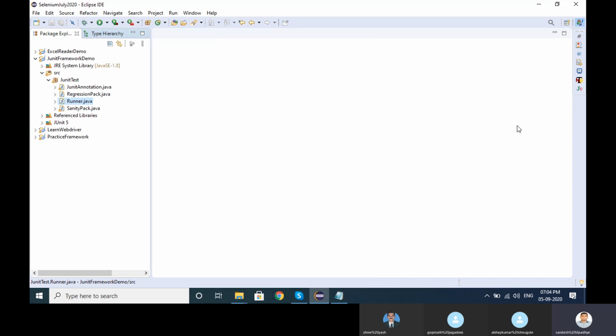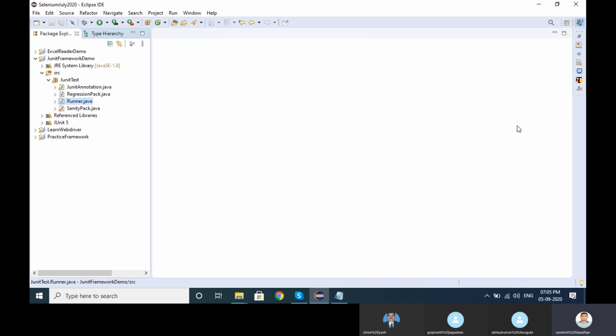The first is the report. Report generation is not proper in JUnit, but here the report generation is very clear. You will be able to understand how many test cases ran perfectly fine, how many passed, how many failed, and how many were skipped. The report is clearly designed, so there is no need to add anything in TestNG. You get report clarity.